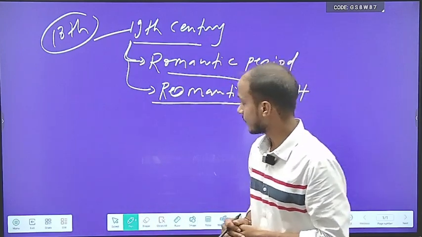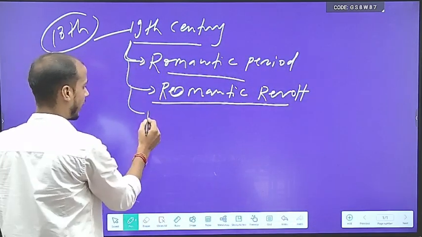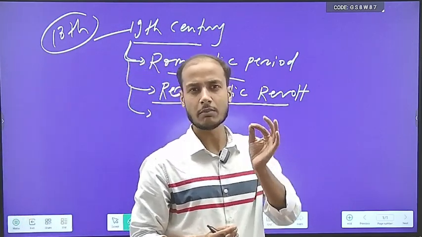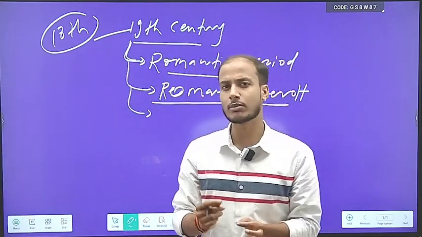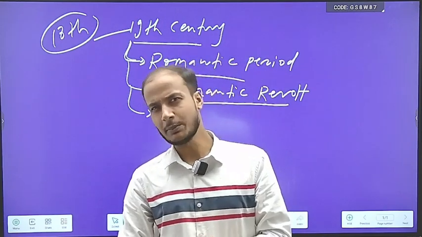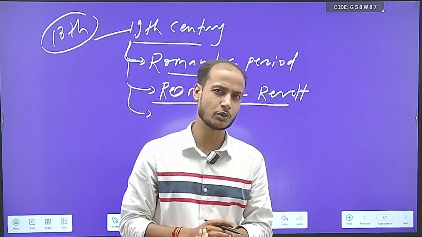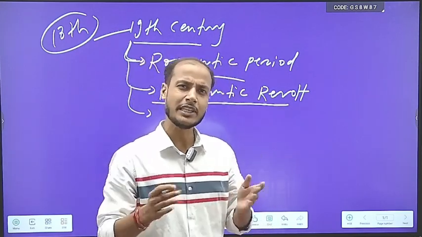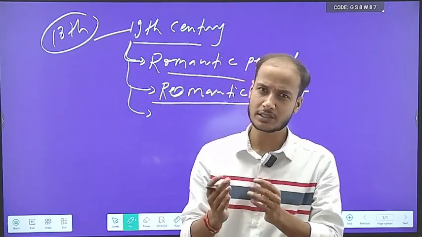Second, as we move to the next point, we find that this 19th century is one of the most fascinating, one of the most attractive periods in English literature. There were many periods in English literature that we go through, like the Elizabethan age, Victorian age, metaphysical age, and many more. But this period has immense value.